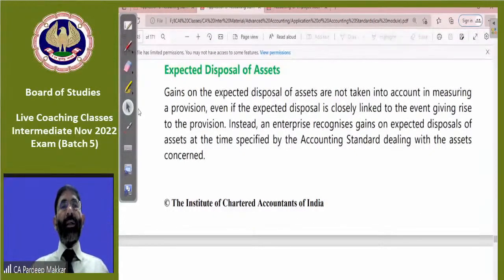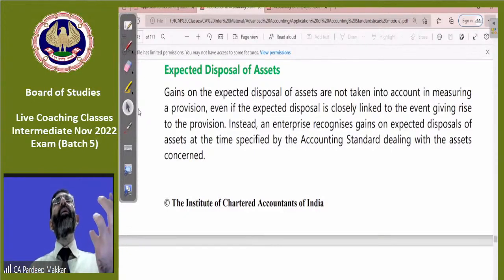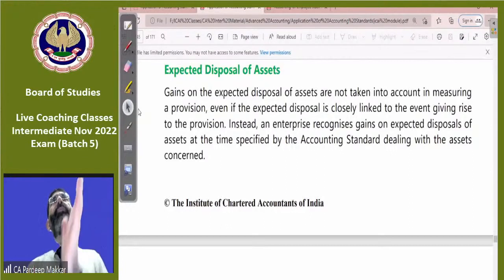He says we have created a provision regarding a particular event, and when that event occurs, an asset is to be disposed of, and on that asset we will earn some income.